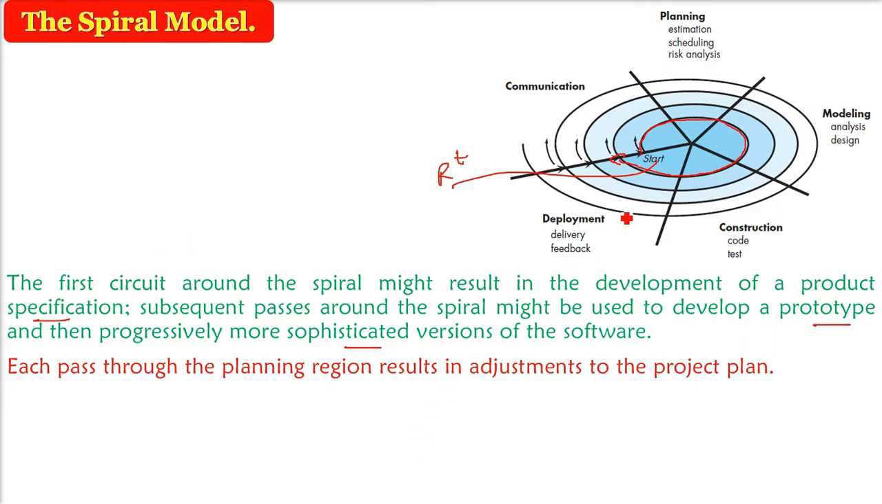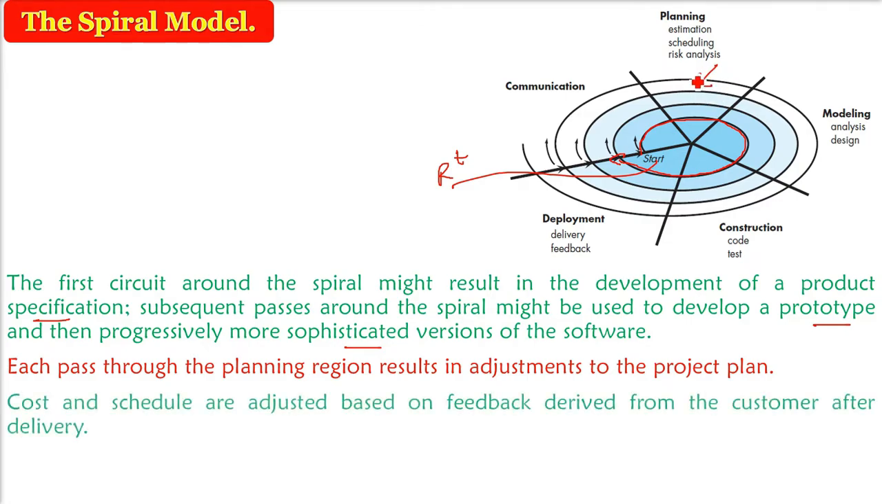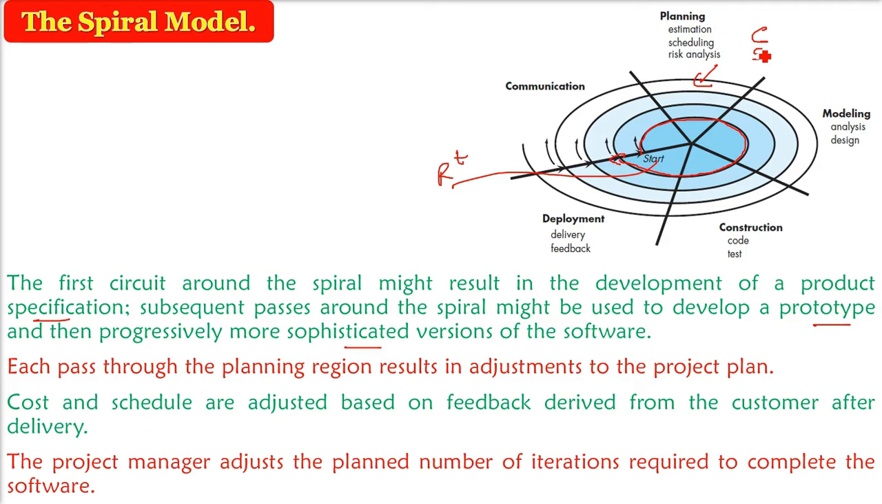And every pass, you are adjusting, because this is all about your software manager. You are adjusting the plan. So here the plan can also be adjusted. Most SDLC plans cannot be adjusted. Here the plan can be adjusted because you are getting the delivery, and you are getting feedback also. So the cost and schedule can be readjusted. Now the project manager will decide how many iterations it wants, because the spiral cannot go on and on.